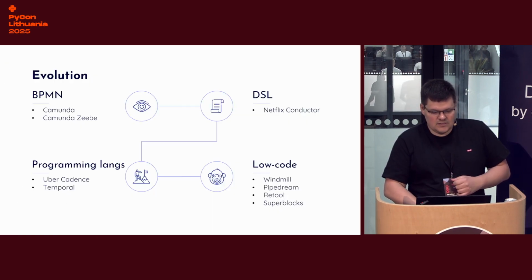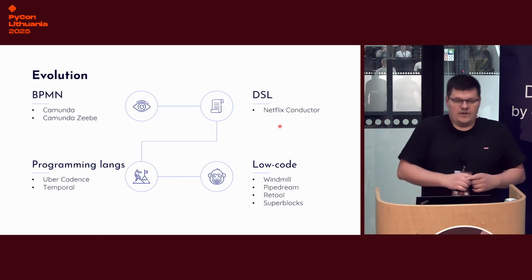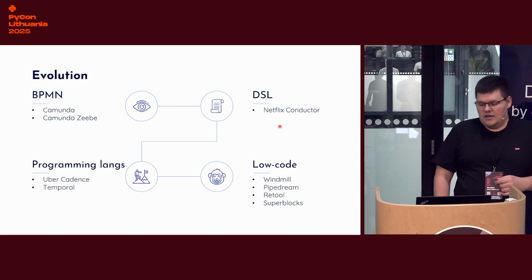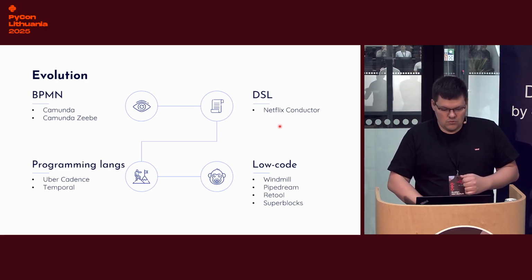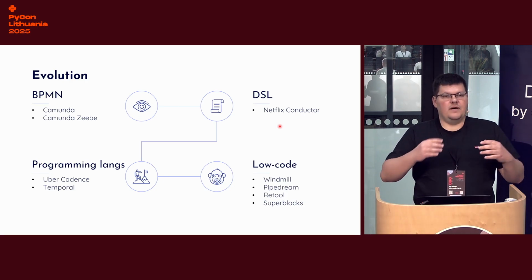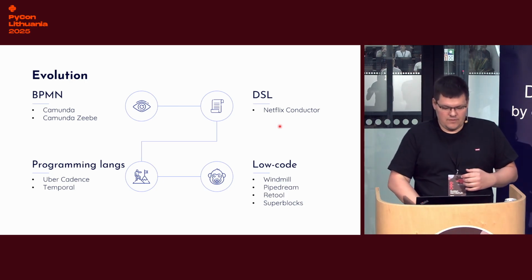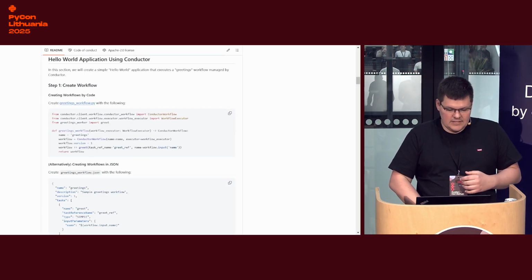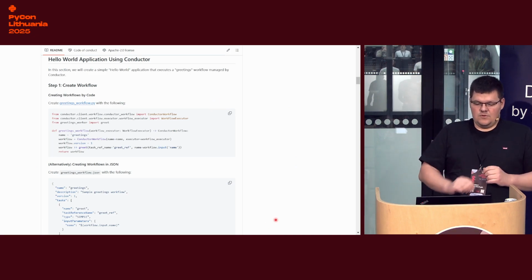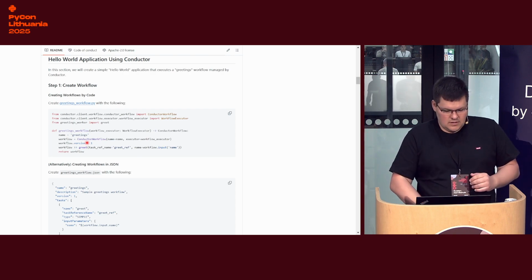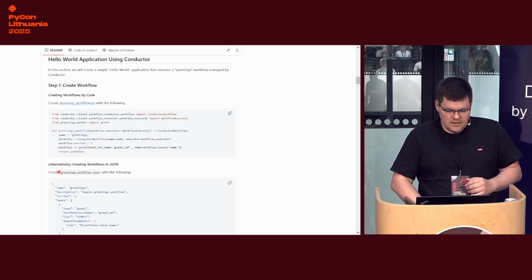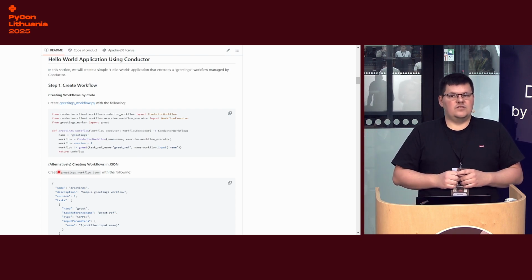That's why during the next iteration, for example, Netflix Conductor used a domain-specific language to help us prepare workflows. And it was a great idea, but still in the documentation of Conductor, you can see you can use Python. Wow, great. However, alternatively, creating workflows in JSON.